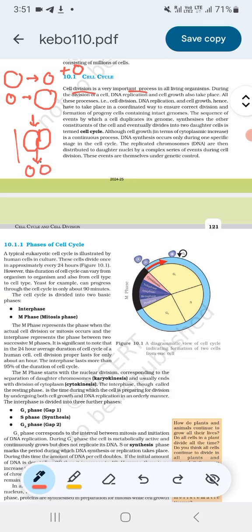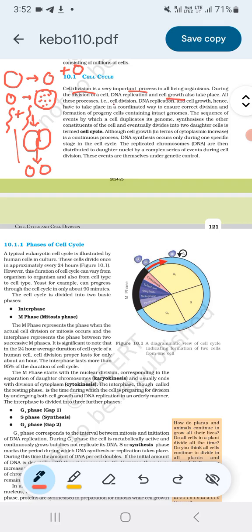The small cell grows into a larger cell because the cytoplasmic content will increase, and the DNA present will also double.